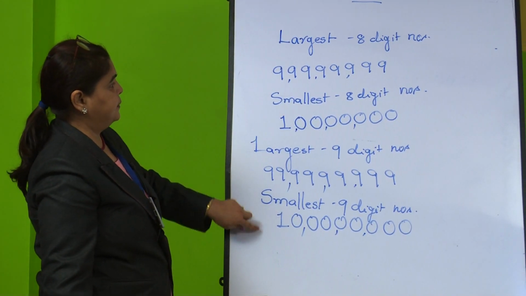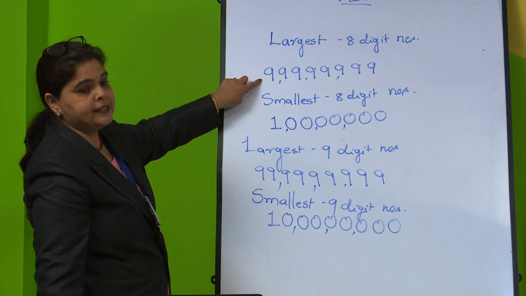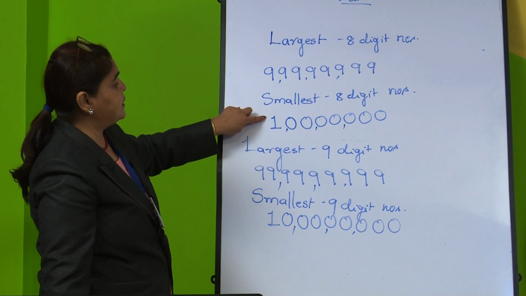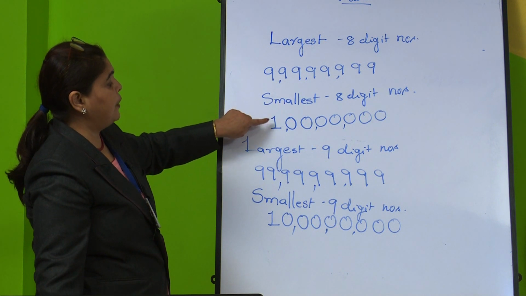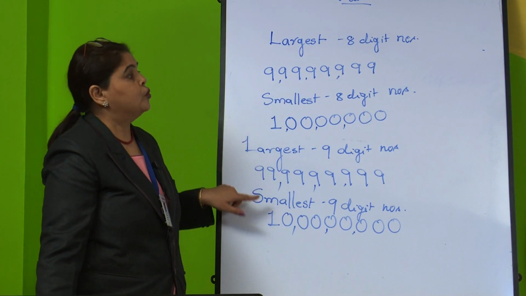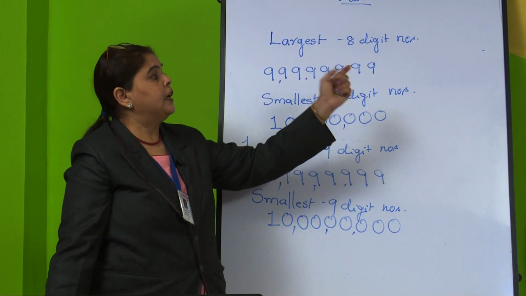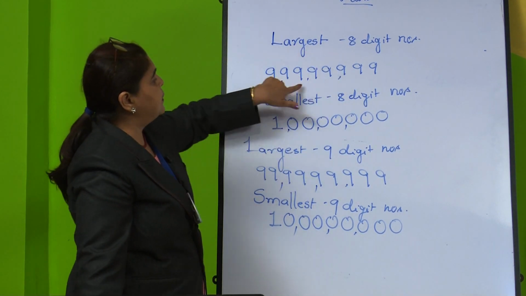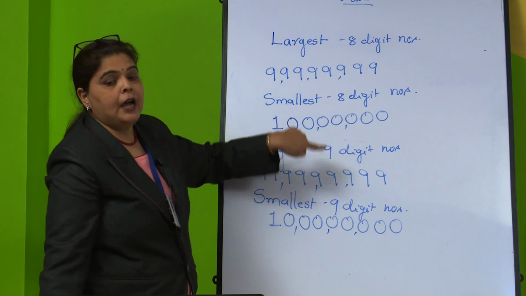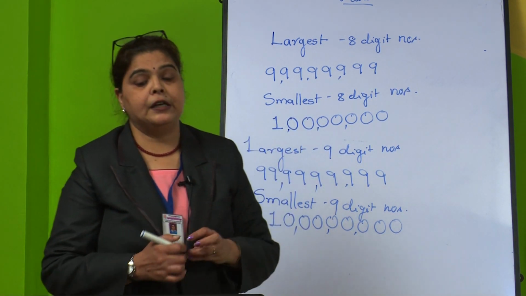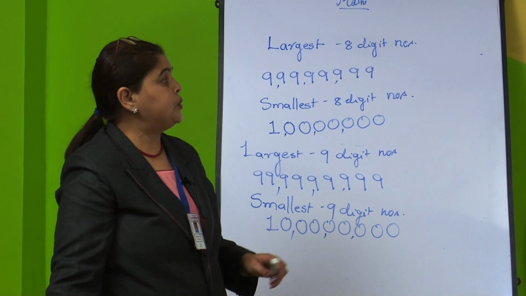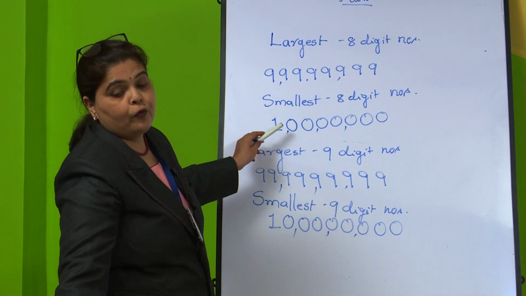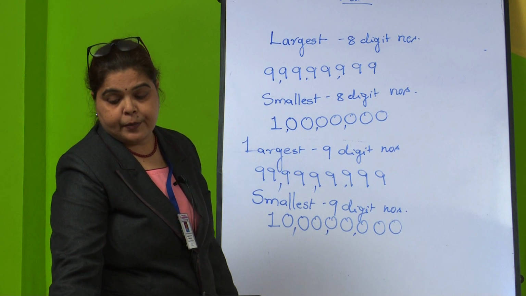So what is the difference here? Here we are getting 9 crores in the 8 digit number, in the 9 digit number we are getting 99 crores. In the smallest, the 8 digit number we are having 1 crore, here we are having 10 crore. So, just see the number of digits, whether it is an 8 digit number or a 9 digit number. According to this, you have to write the largest 8 digit numbers and smallest 8 digit numbers. I think everyone understood this, because you had learned this in your previous class also. When it is largest, you have to write 999, and when it is smallest, you have to go for 1000. Decide how many digits the number should have.